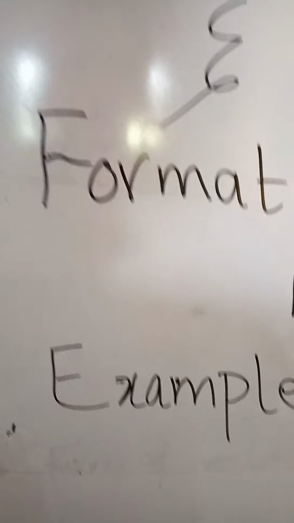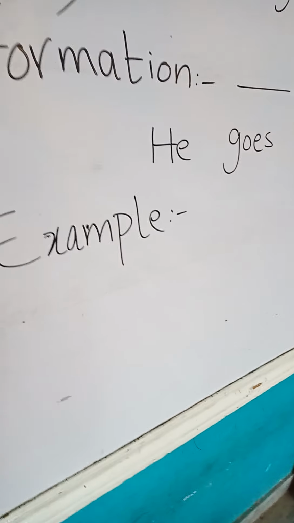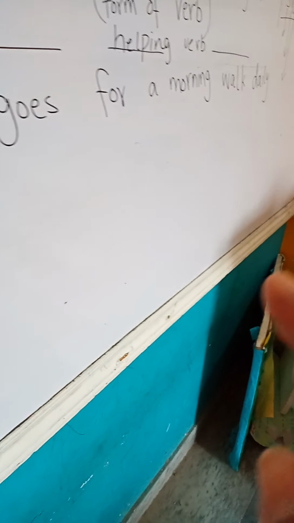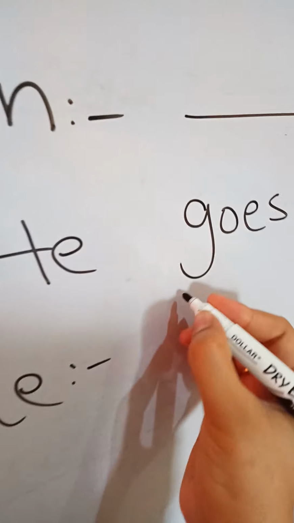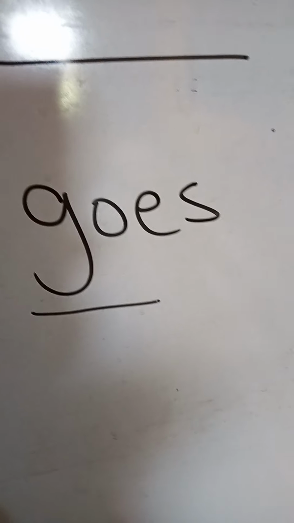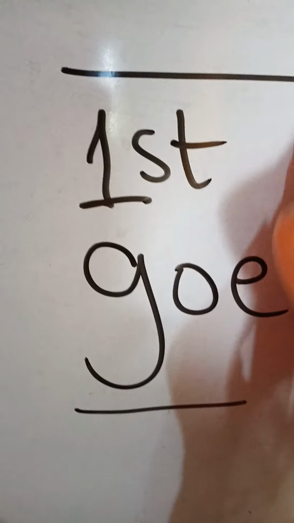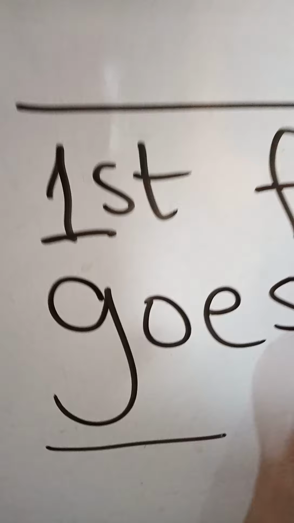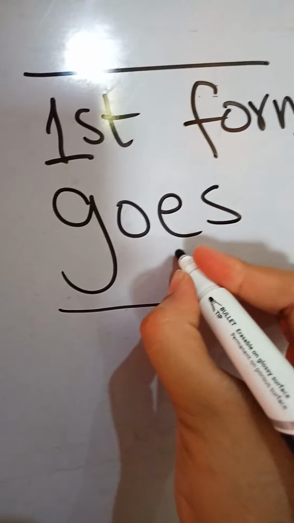For example, if I take present indefinite tense, I write one example. He goes for a morning walk daily. So which form of verb has been used here? First form of verb. First form of verb has been used in present indefinite sentence. The addition of s and es will vary with the use of he, she, it.